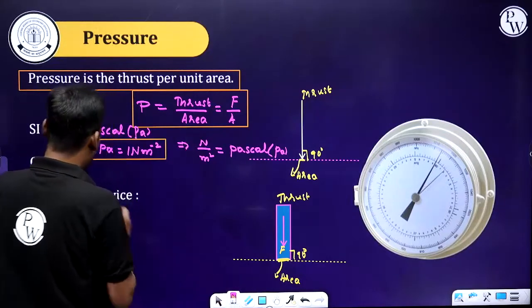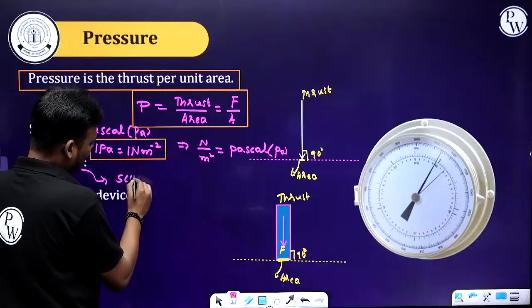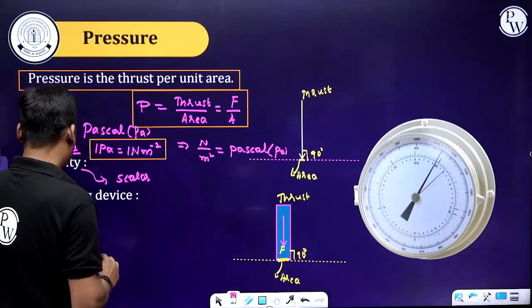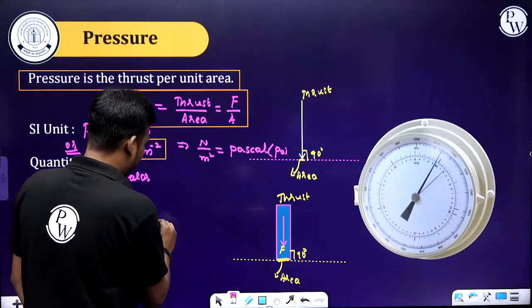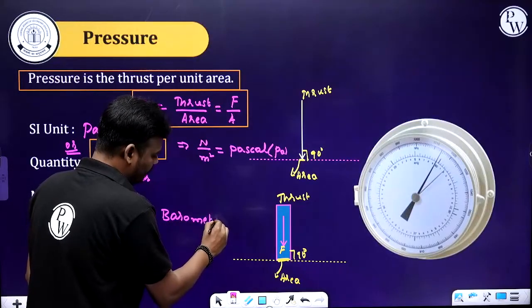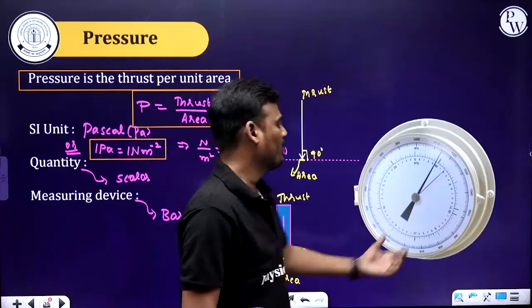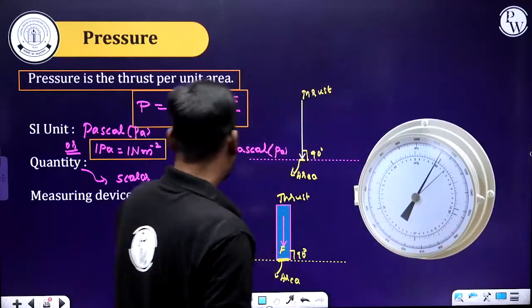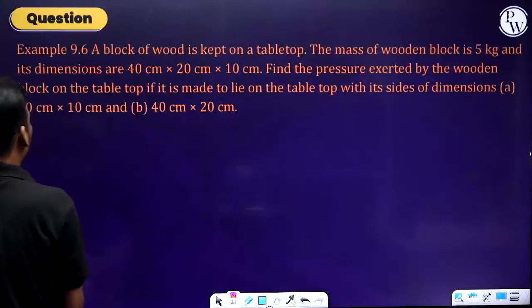Clear? And the quantity, it is a scalar only. And the measuring device is the barometer. This one is a barometer. Got it?